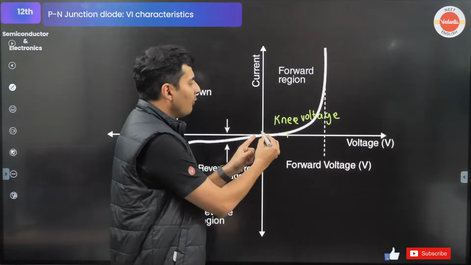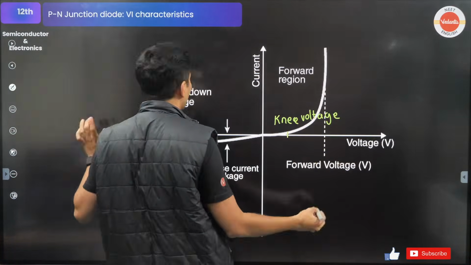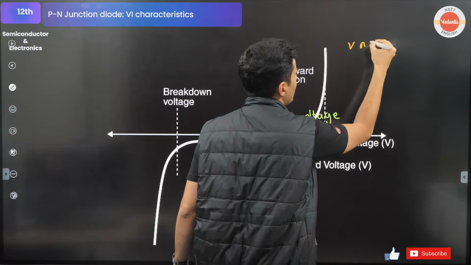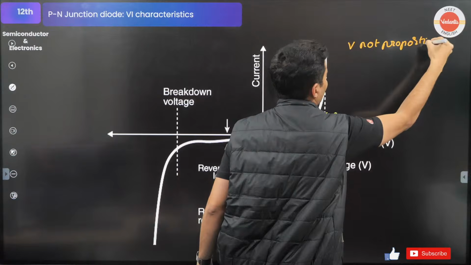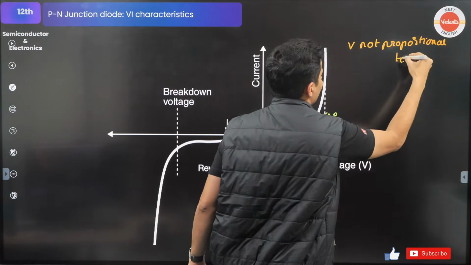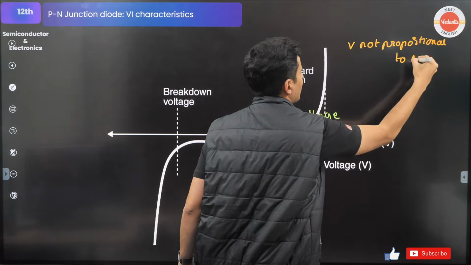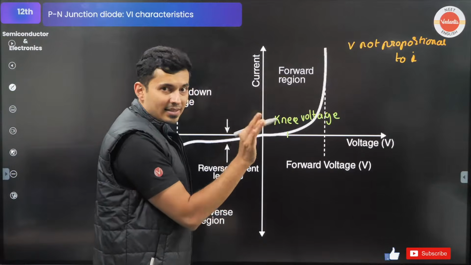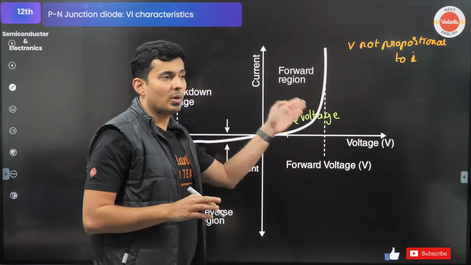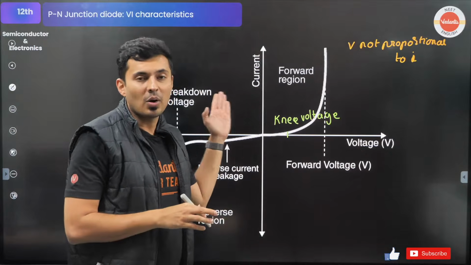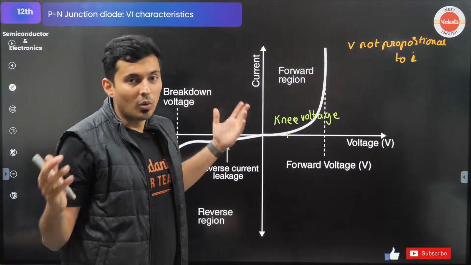Also, do you see voltage is not proportional to the current? So is the resistance constant? Definitely not. It is definitely not going to follow Ohm's law.